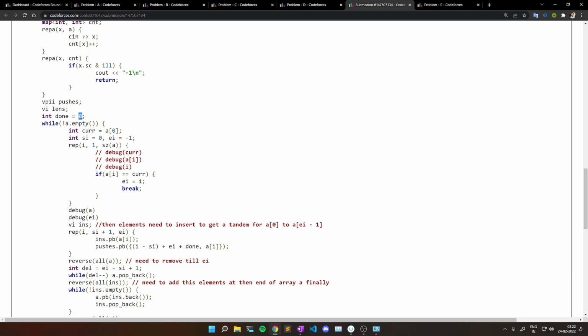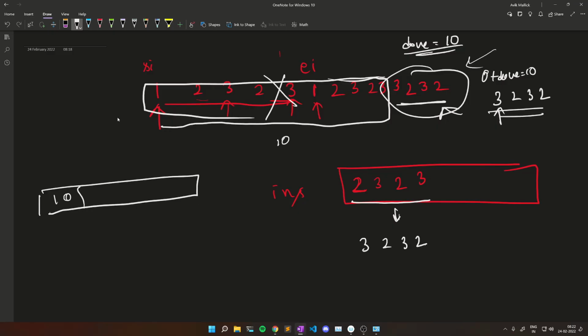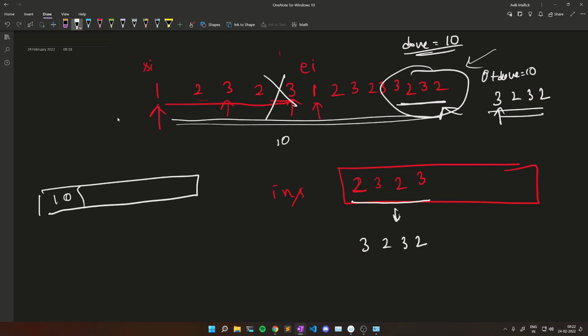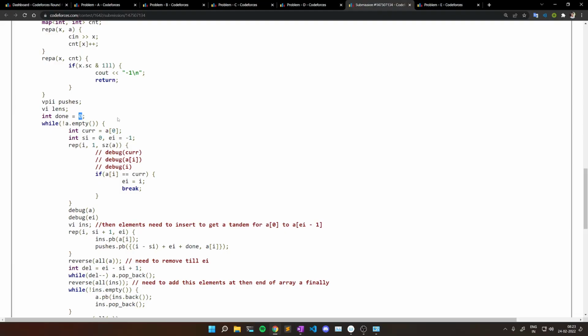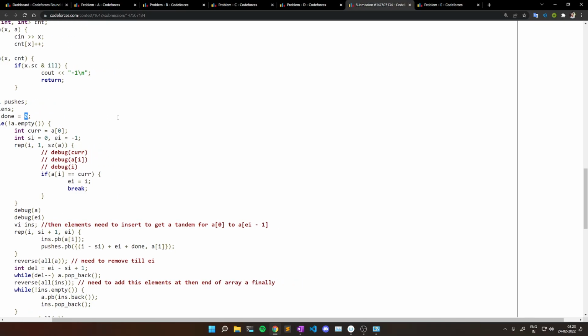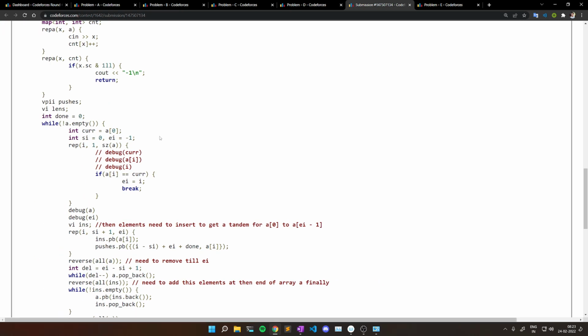Initially I am done with 0 elements, as I showed, when my array was the whole array I was not done with any parts, so this is my index 0, and my done part is 0.